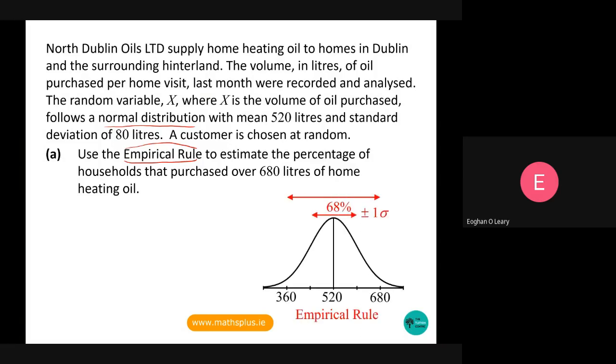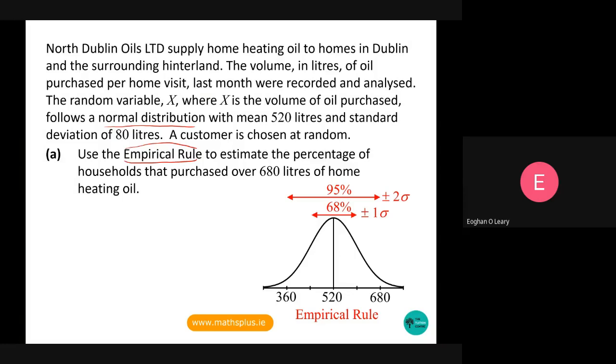So we know about the empirical rule: 68% of all the values lie within one standard deviation of the mean, 95% of all the values lie within 2 standard deviations of the mean, above and below, and 99.7% of all values lie within 3 standard deviations, again, above and below the mean.